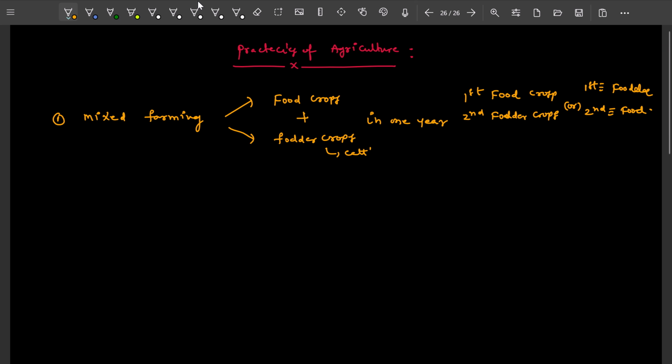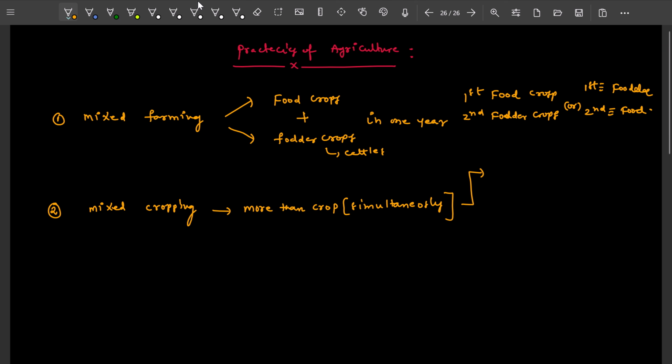Cattle means buffaloes, cows. That is called fodder crops. Next, the second one is mixed cropping, which means more than one crop grown simultaneously.